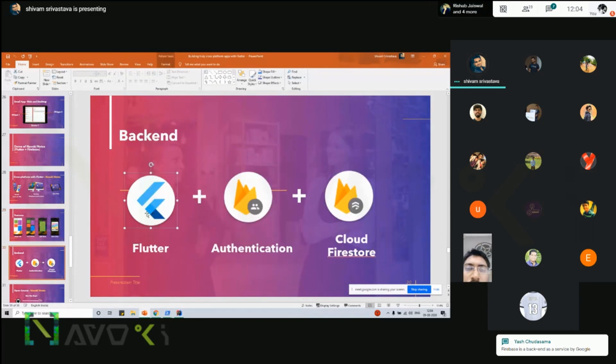Okay, so in the backend I've used Firebase Authentication and Cloud Firestore. It is protected by the Firebase security rules, so that only the authenticated user has access to their own notes. No other user can access them.